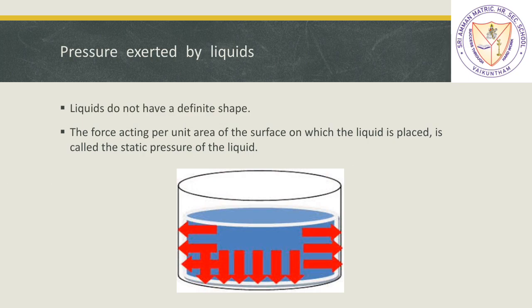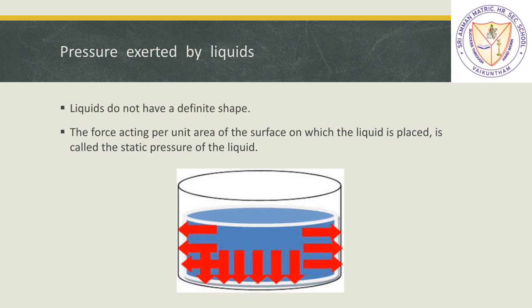Then the next step after force, we need to study about the pressure exerted by the liquids. Liquids do not have any definite shape, yes, we know that. The force acting per unit area of a surface on which liquid is placed is called the static pressure of the liquid.